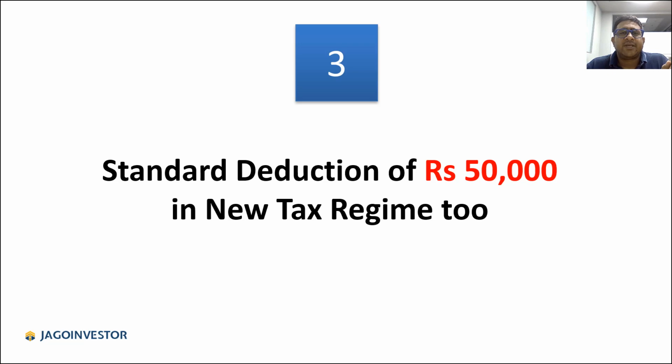The third point is that the standard deduction of 50,000 rupees is now extended to new tax regime. Earlier, in old tax regime, there was a standard deduction of 50,000 rupees, so you could directly reduce 50,000 from your overall salary. Now that benefit has been passed to new tax regime also. Okay, this is one big point in the budget.